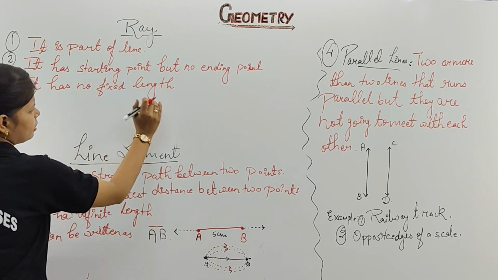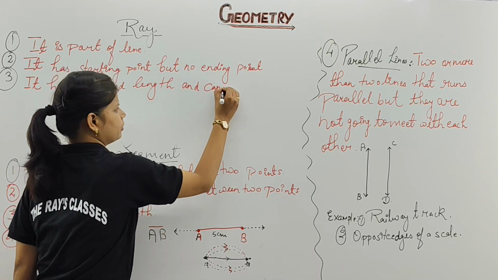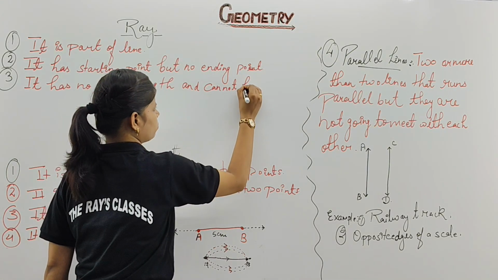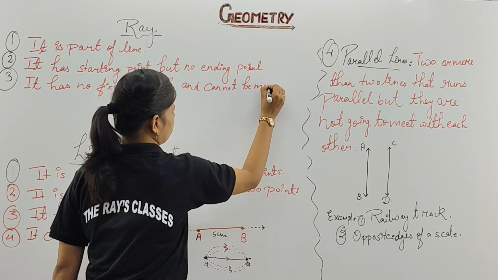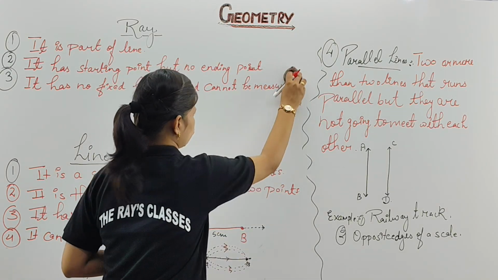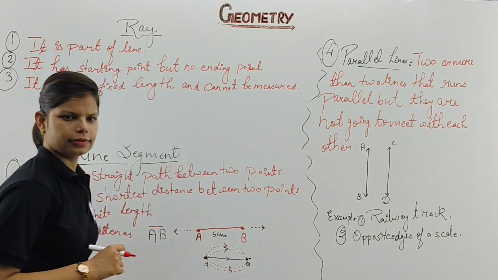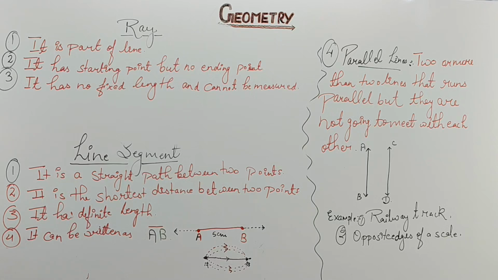Same, it has no fixed length and cannot be measured. It's difficult for us to measure this one. Clear? This is your third definition. Please write it.